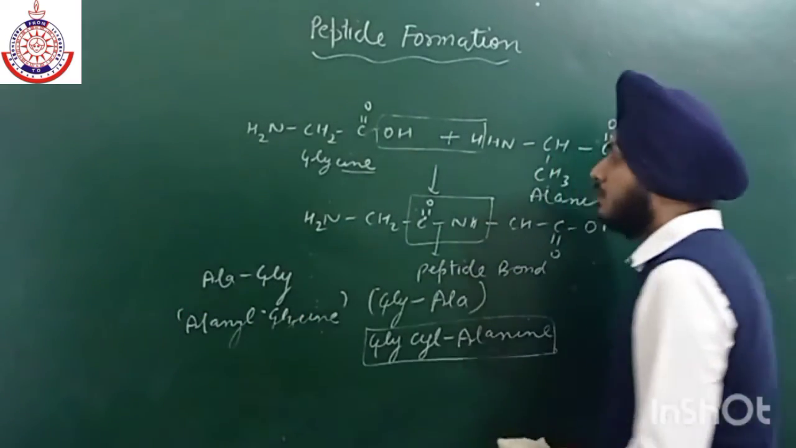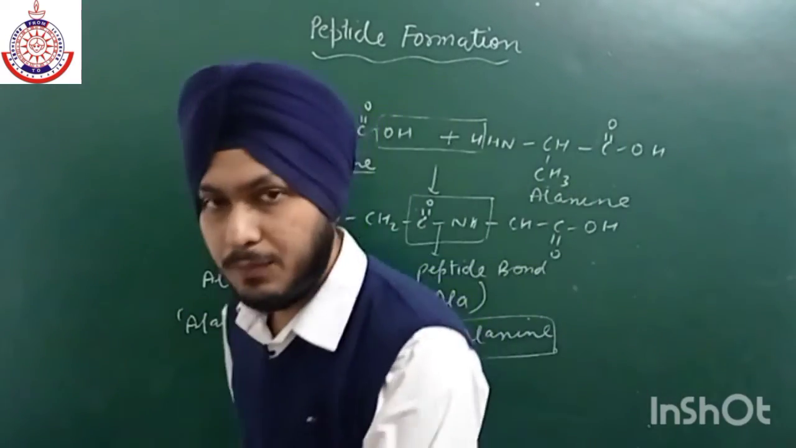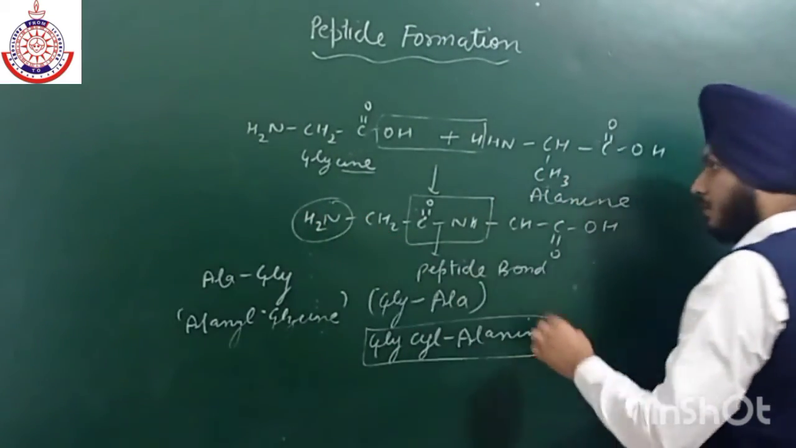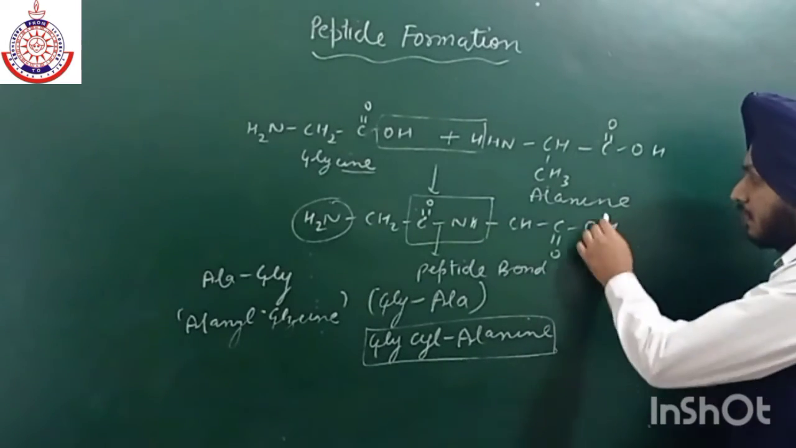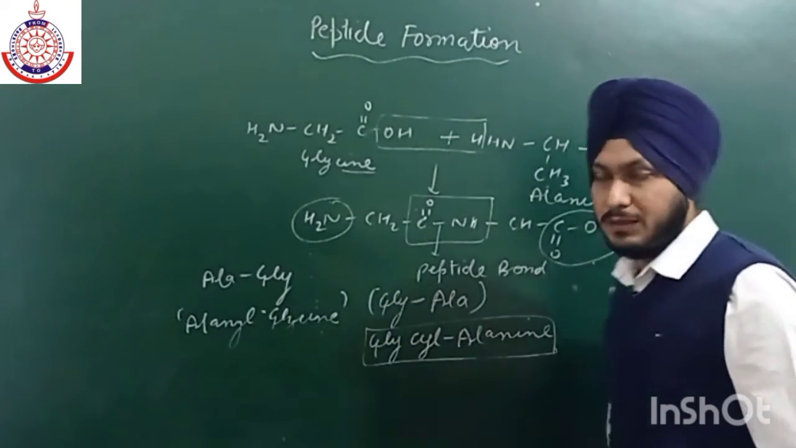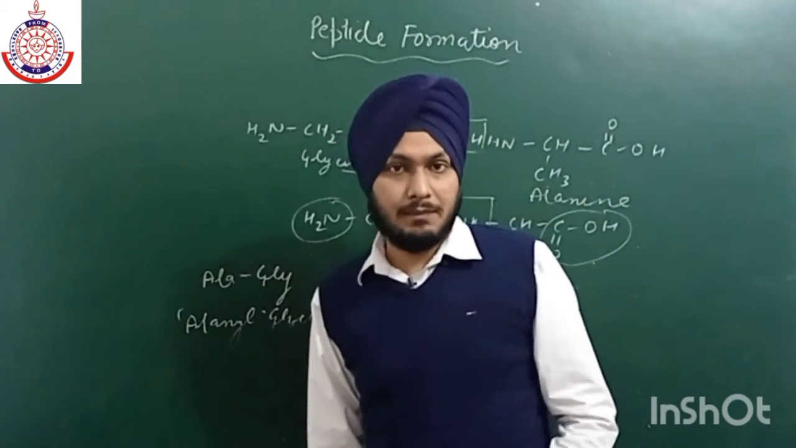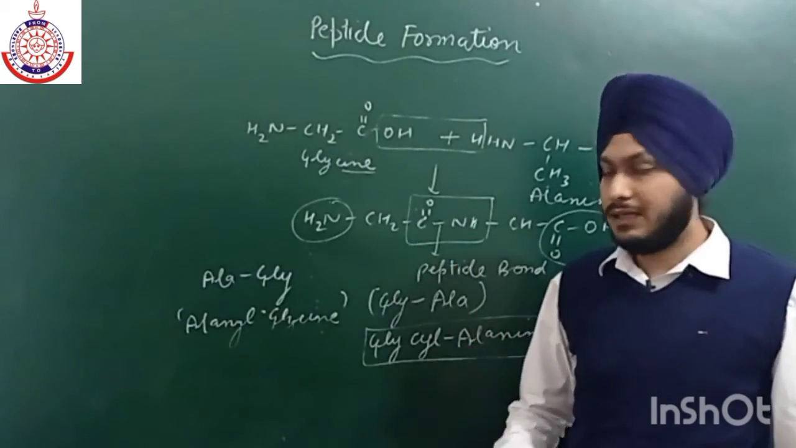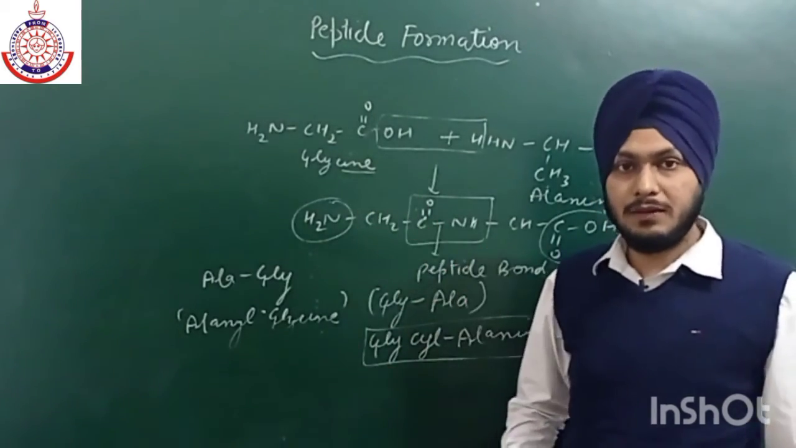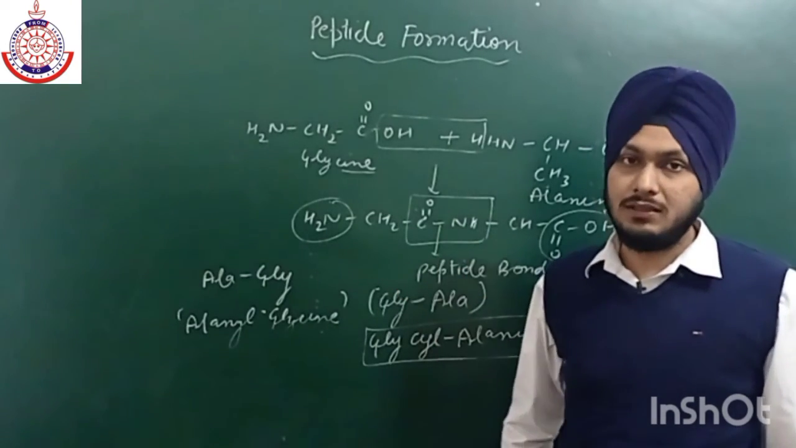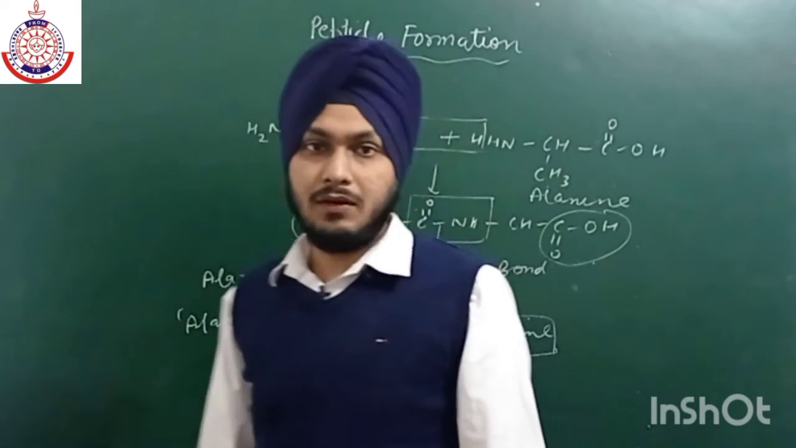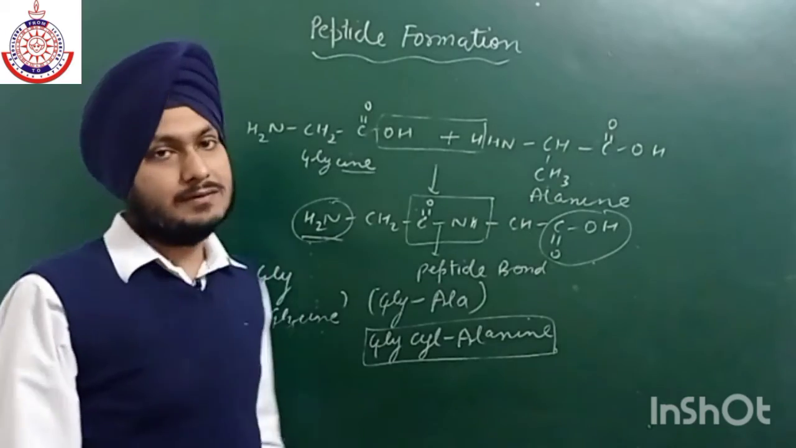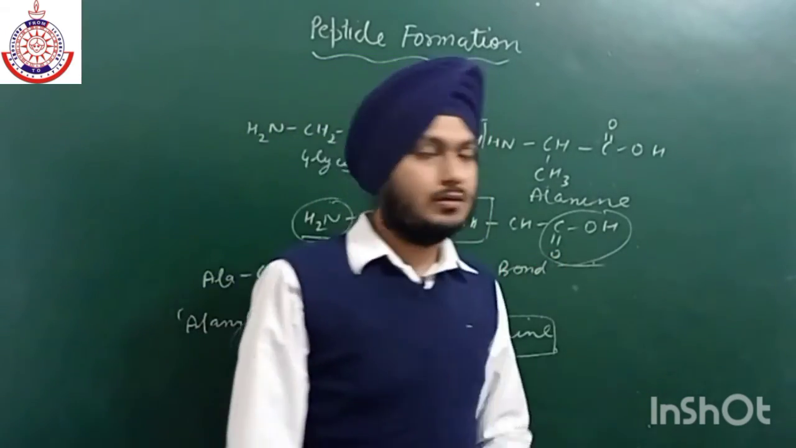Now one more thing. In each peptide, one amino group is free on one side, and on the other side one carboxylic group is free. So by convention, we have to arrange them in such a way that the free amino group is always on the left side, and the carboxylic group is always on the right side. This is a convention.